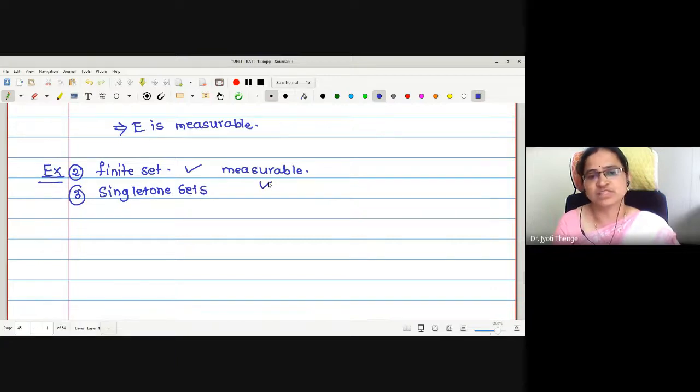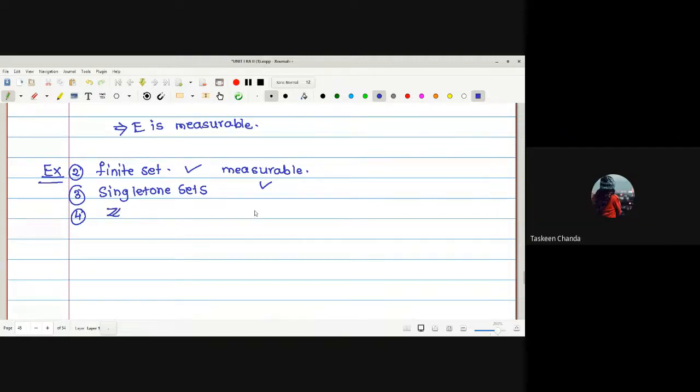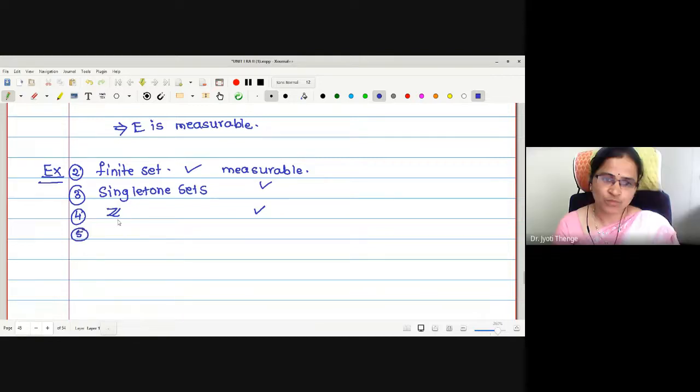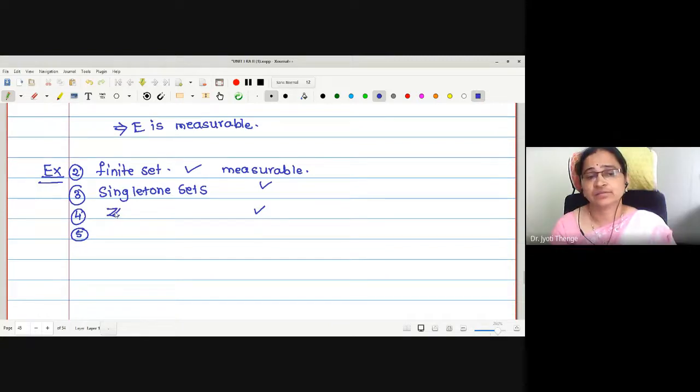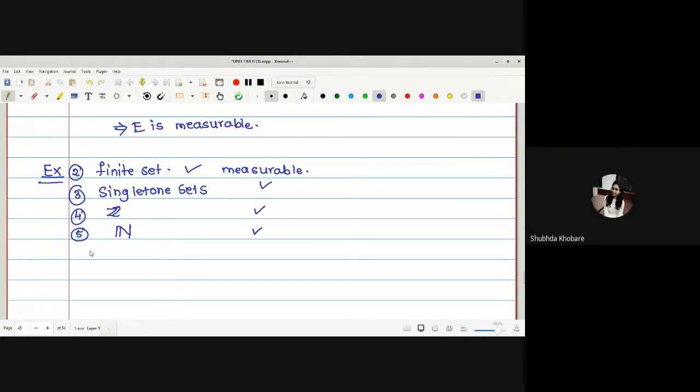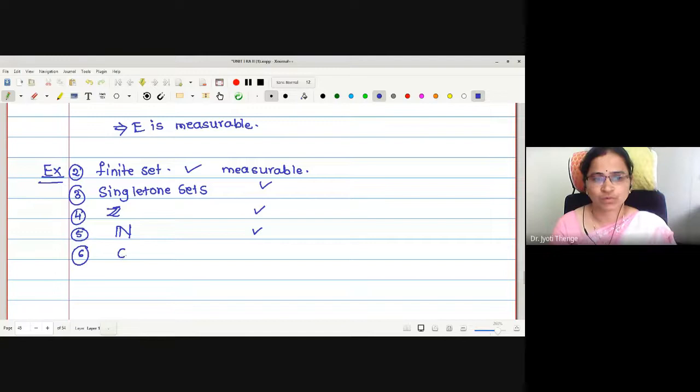Singleton sets, measurable. What about Z? Measurable, ma'am. Why? Z, the integers, is countable. Yes, it is countable. Natural numbers, countable, measurable. Correct? Yes, ma'am.